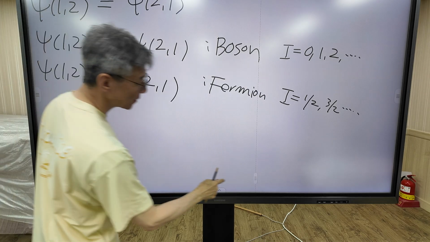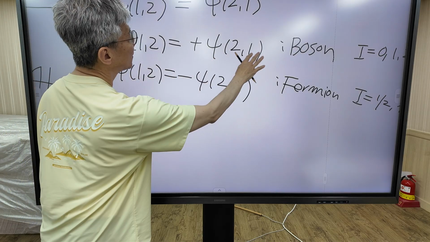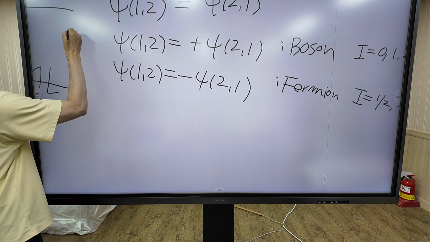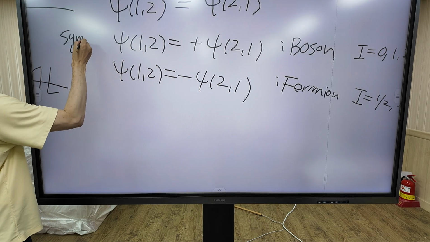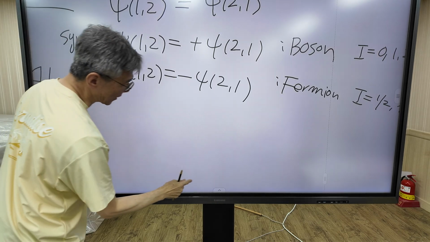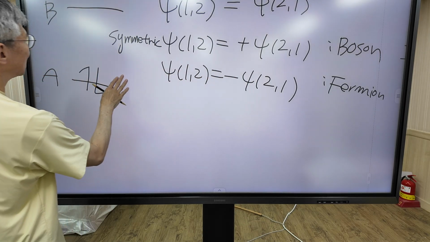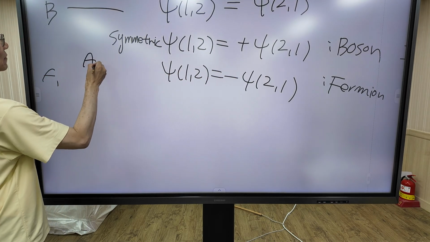In mathematics, a function that satisfies this condition is called a symmetric function. In mathematics, a function that satisfies this condition is called an anti-symmetric function.